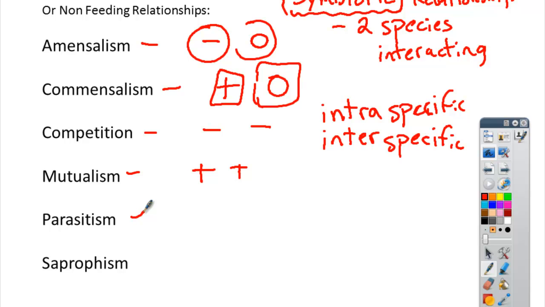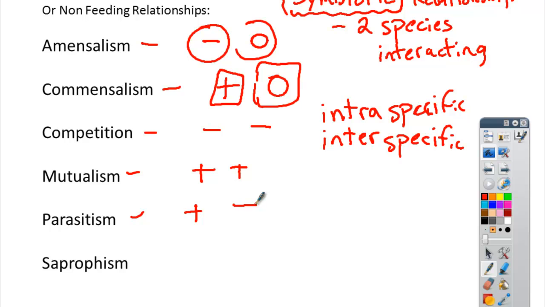A parasite, which I think you know, is where the parasite itself benefits at the expense of the other particular species. Okay, so you can have things like leeches affecting us, or a mosquito. Okay, but more importantly, parasites come into play when we're talking about diseases and things like that that cause illness within humans, where we are negatively affected, but the parasites obviously are benefiting.